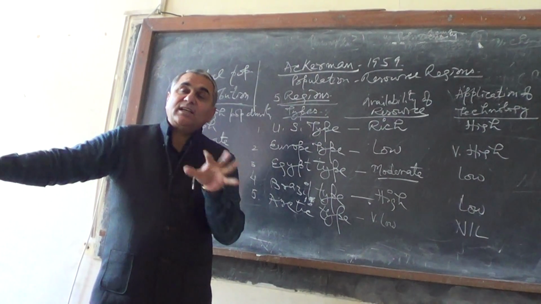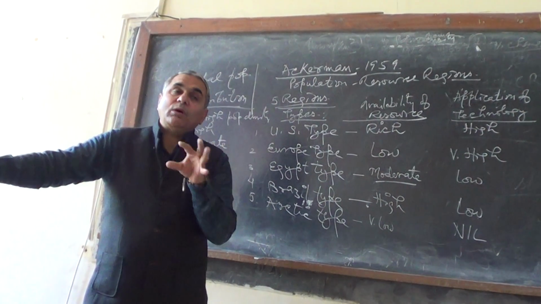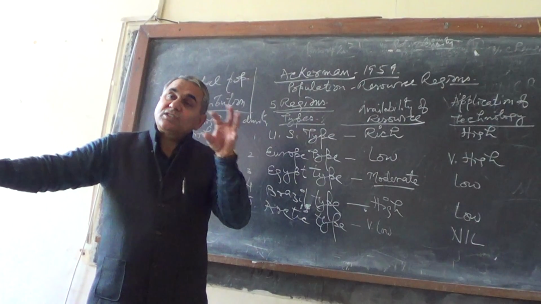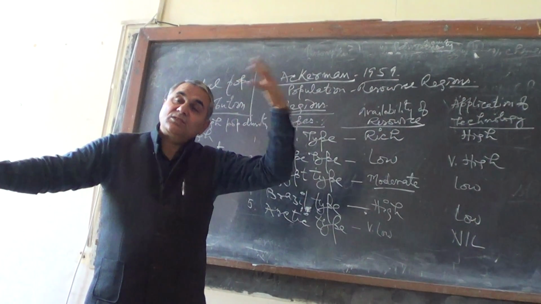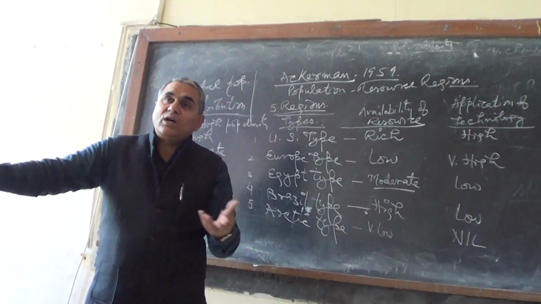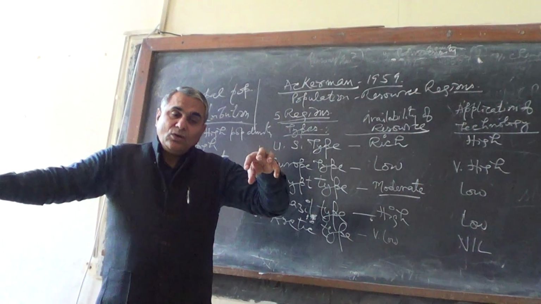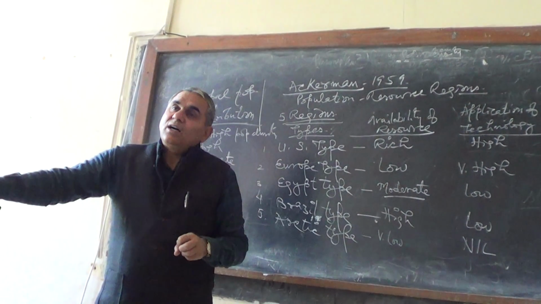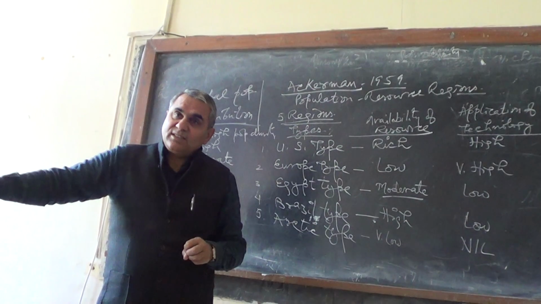South and East China is a very high population density region. North China, no, जहाँ ठंड बढ़ जाती है, still Huanghe river is there. So that region is a high population density region.